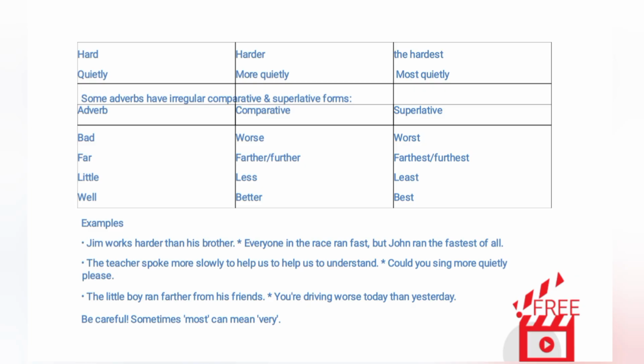Everyone in the race ran fast, but John ran the fastest of all. The teacher spoke more slowly to help us to understand. Could you sing more quietly, please? The little boy ran farther from his friends. You're driving worse today than yesterday.